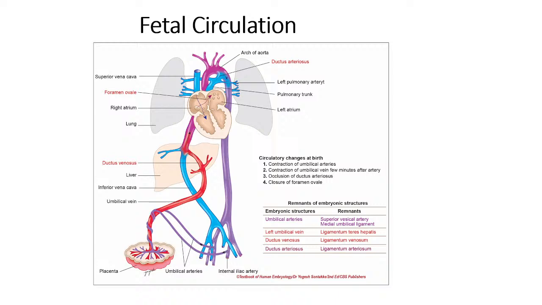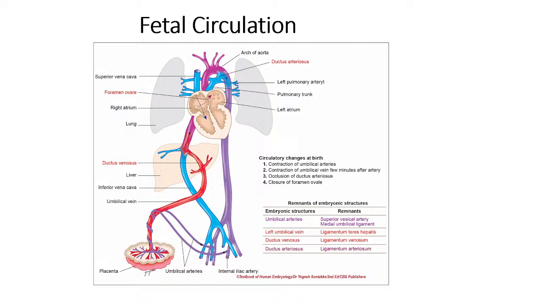As the name suggests, fetal circulation is the blood circulation taking place in the embryonic period or the fetal period. Now we have to understand a very important fact that during fetal life, till the baby is born, the respiratory system is not functional. That's why the process of oxygenation is not taking place in the fetus. So the fetus is totally dependent on the mother for oxygenated blood, isn't it? Now oxygenated blood should reach the fetus by some source, and that source is the umbilical vein.